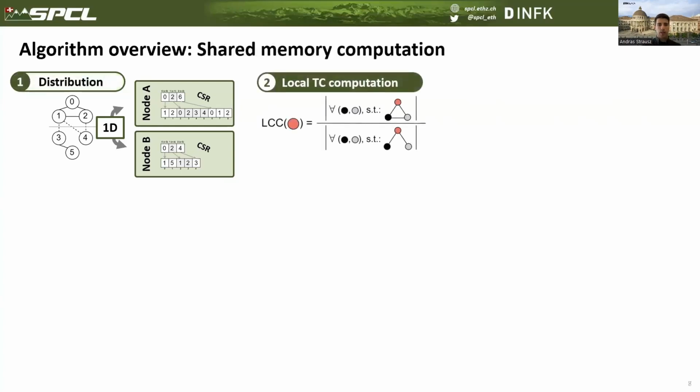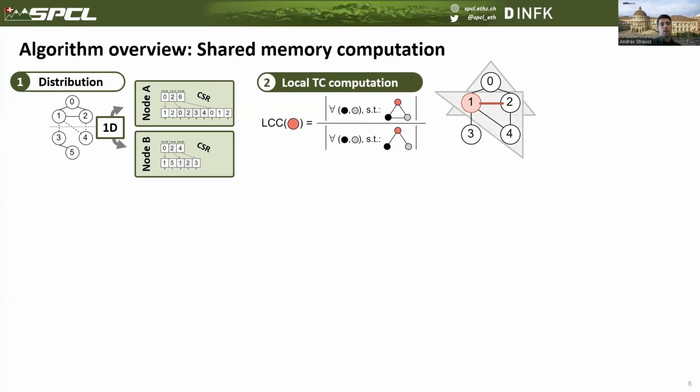So triangle counting is really the basic primitive for computing the local clustering coefficient. And we will compute it in an edge-centric manner. That is, we will compute the number of triangles that lie on a given edge. For example, in this little example, the triangles that lie on the edge between vertices 1 and 2 are the one that is enclosed by vertex 0 and the one that is enclosed by vertex 4.